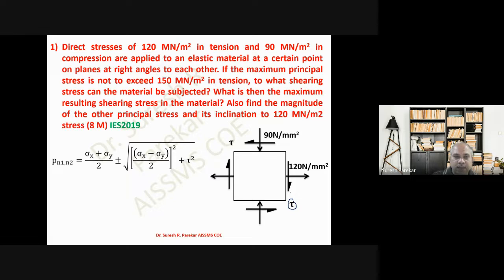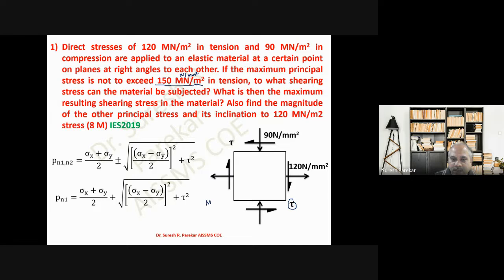Then we have Pn1 and Pn2 equal to sigma x plus sigma y by 2 plus minus square root of sigma x minus sigma y by 2 whole square plus tau square. Then it is given that the maximum principal stress is not to exceed 150 mega Newton per meter square. This we can say is Newton per mm square, one and the same thing.